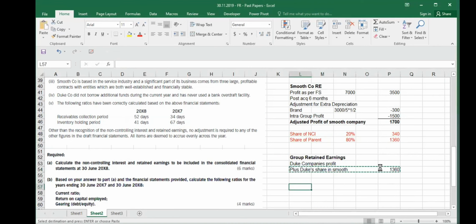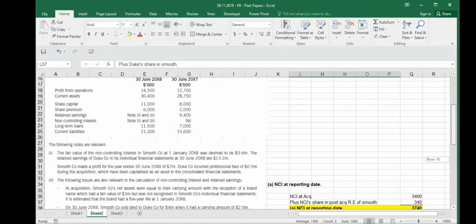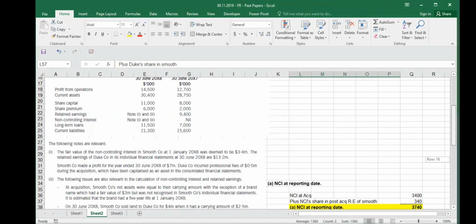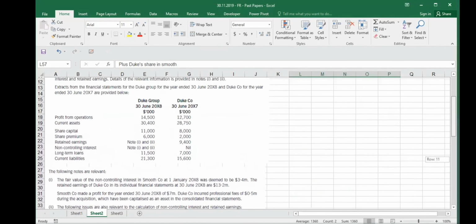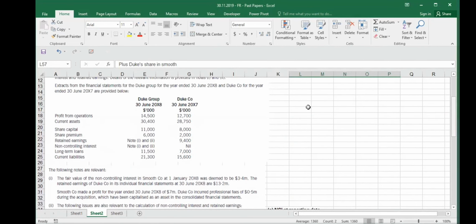Let me just make it here. Duke company profit, let's go back and see where the Duke company profit is. 12,700 is profit from operation. No, sorry, this is from the group. This is for the group, because you don't take this one, as it says it is for Duke group.